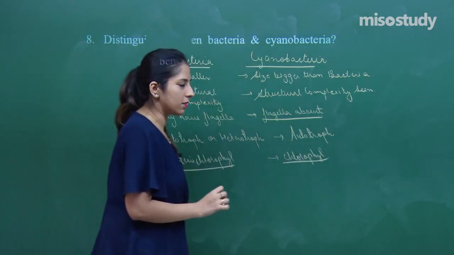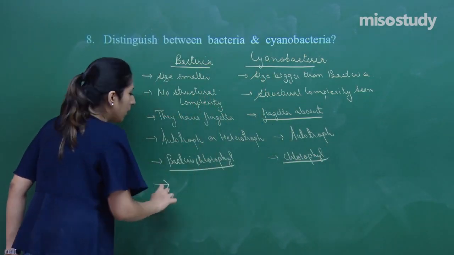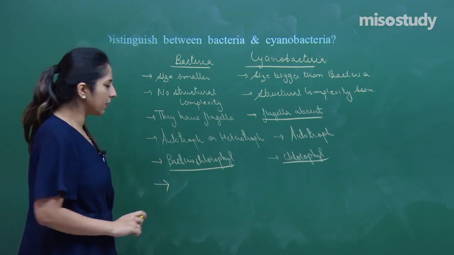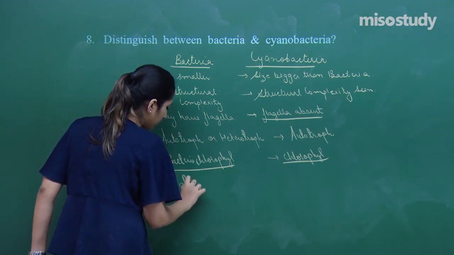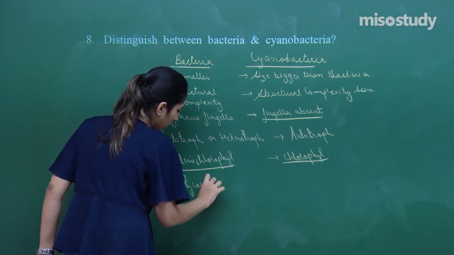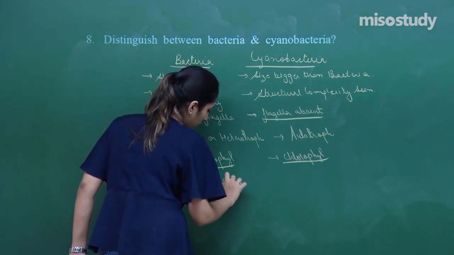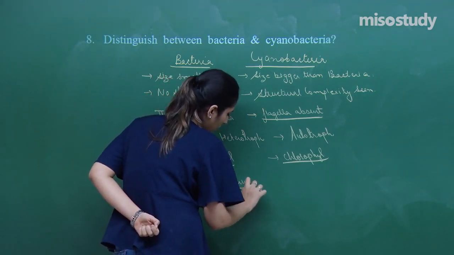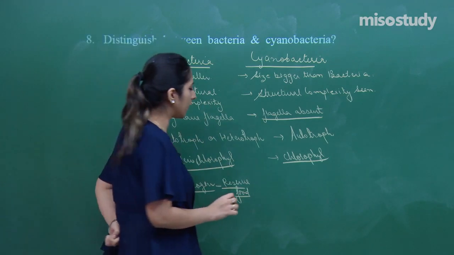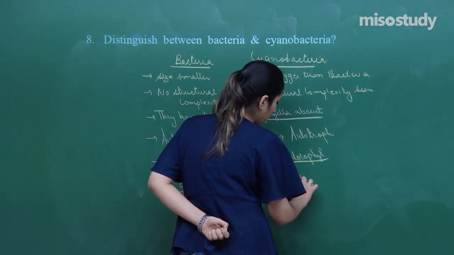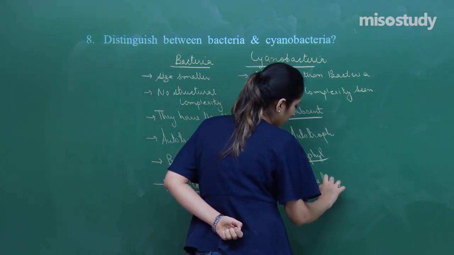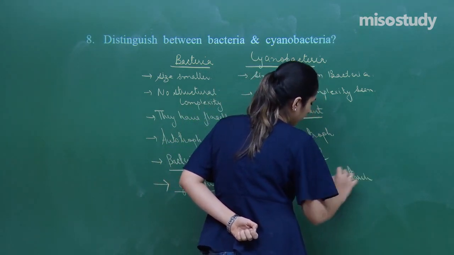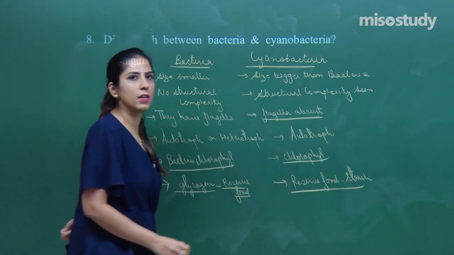In bacteria, the reserve food material is glycogen, whereas in cyanobacteria, reserve food is always starch.